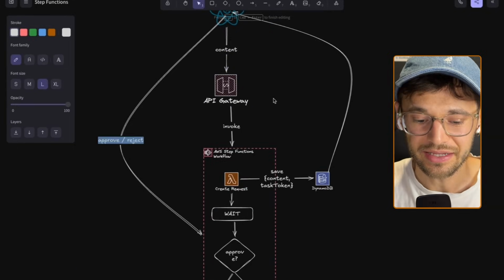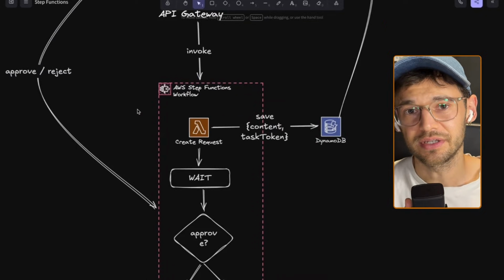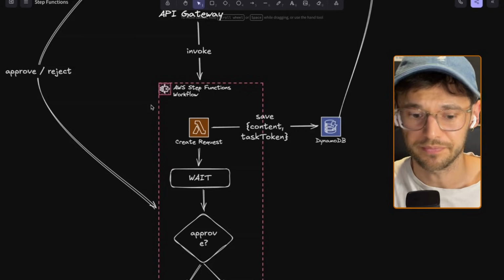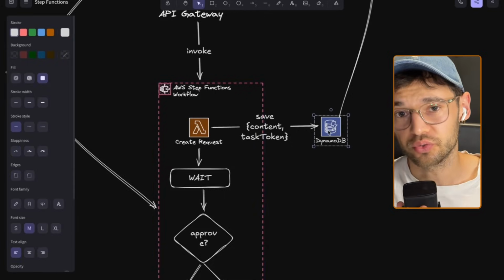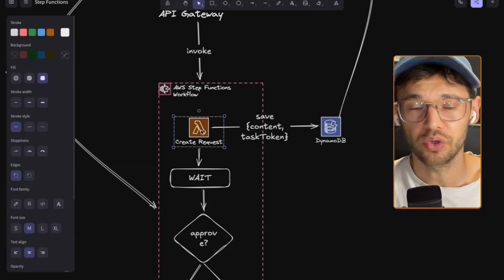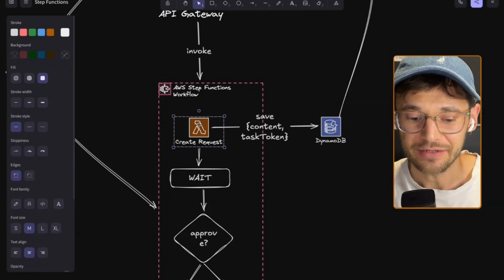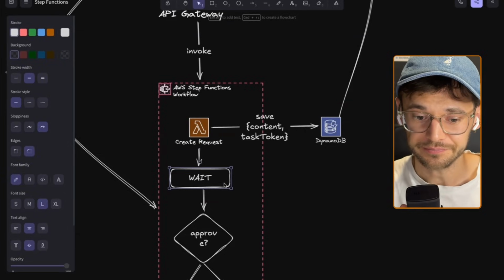API Gateway then invokes a step function workflow. And this step function workflow is the important part here. In the step function, part 1 is a Lambda function. This Lambda function saves the content and the task token to DynamoDB, because this Lambda function is actually set to the mode of wait for task token, or wait for callback. That means the Lambda function waits until it is called again.